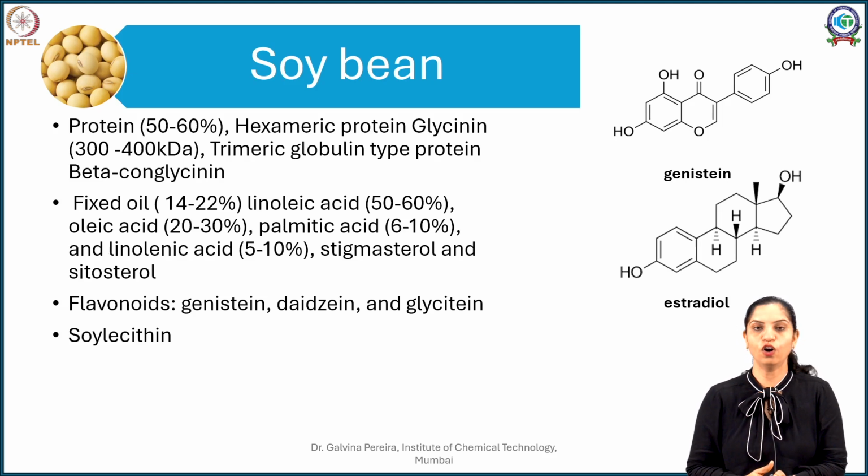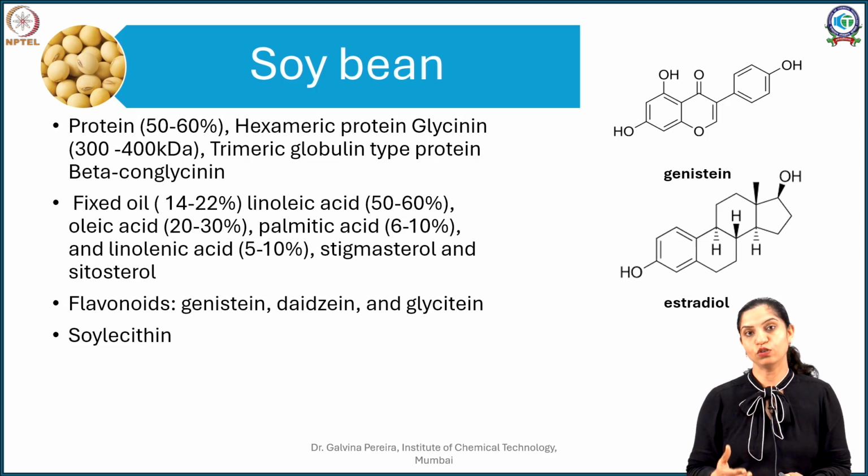Now the fixed oil obtained from expression of soybeans contains linoleic acid, oleic acid, palmitic acid, linolenic acid, and in the unsaponifiable matter it contains plant sterols such as stigmasterol and sitosterol. But in the interest of this chapter, we will focus on the lesser compounds present in this plant that are yet very potent, and those are the soy isoflavones.